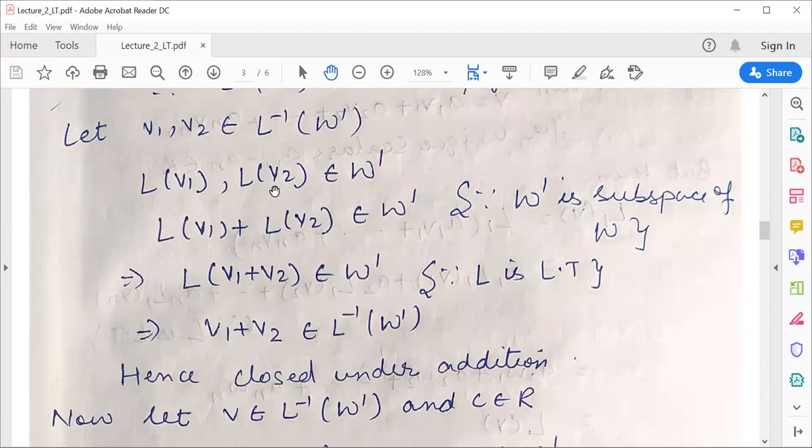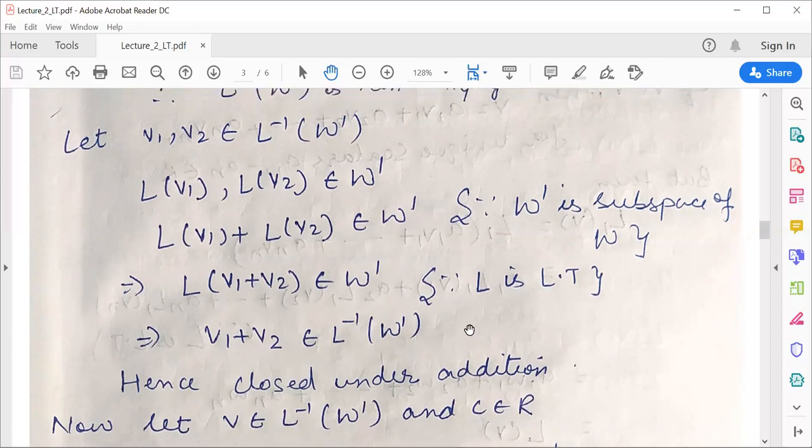Then if these two elements belong to W', their sum is also an element of W' because W' is a subspace of W, and this can be written as L of V1 plus V2 because L is a linear transformation. Now if L of V1 plus V2 belongs to W', this means V1 plus V2 also belongs to L inverse of W'.